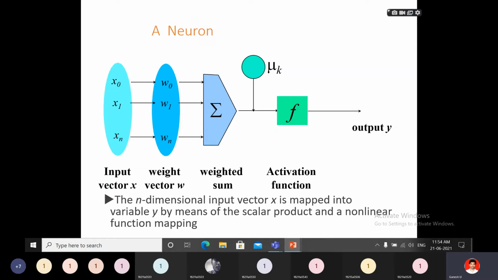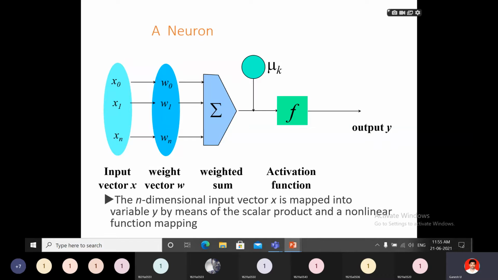See here. In a neuron, the input layer contains a number of nodes x0, x1 and so on up to xn. These are the weights w0, w1 and so on up to wn. These are the input vector x and weight vector w. Next we find the weighted sum, then apply the activation function. Using that activation function you find the output y. This is the neuron structure.